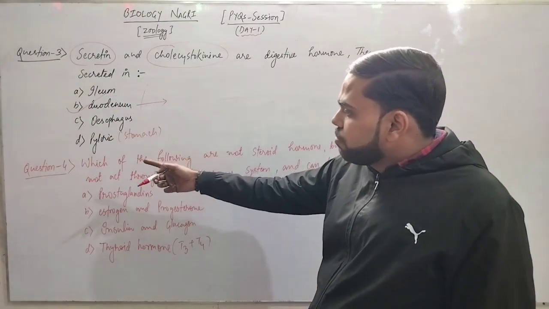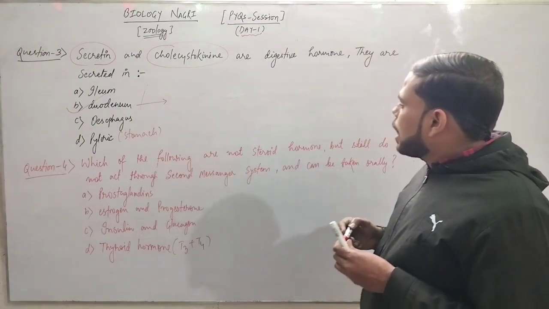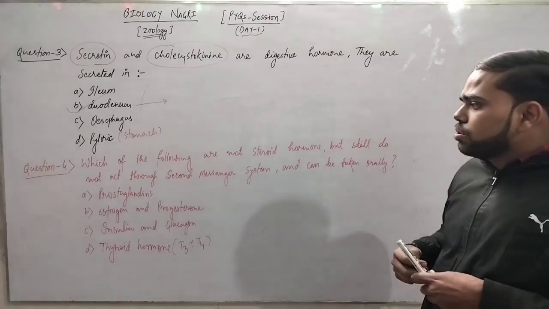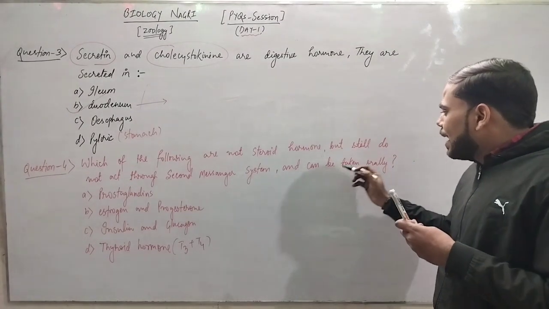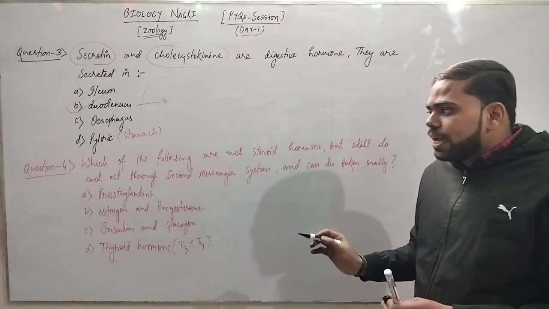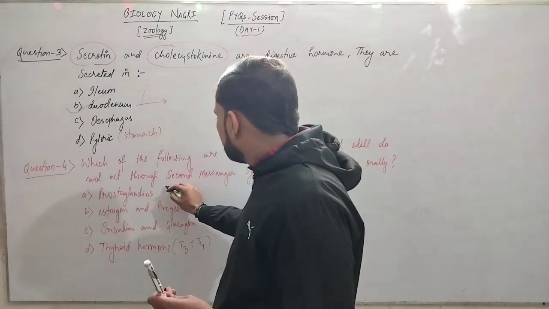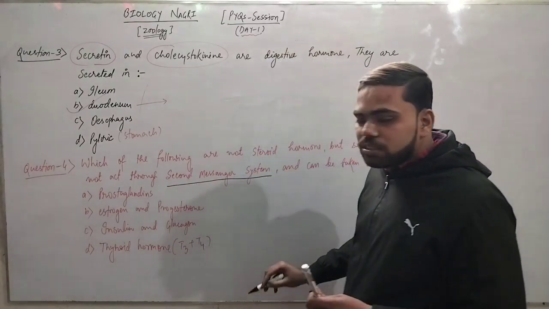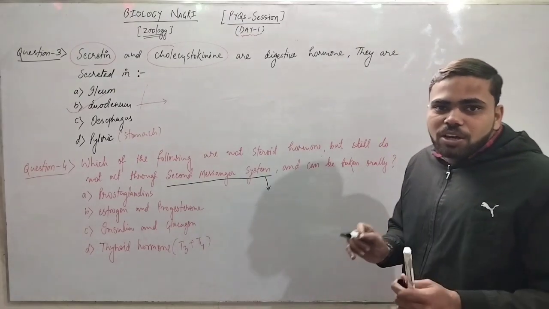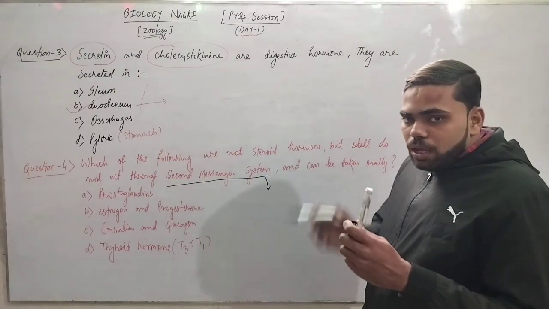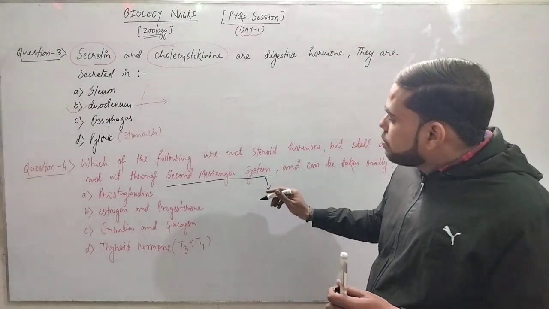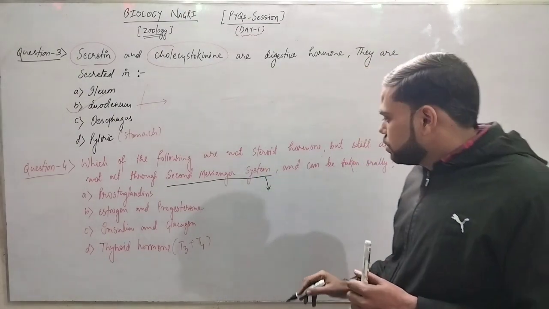Okay. Now question number 4. Which of the following are not steroid hormones but still do not act through the second messenger system and can be taken orally? First of all, in this question, we have to deal with the second messenger system. What is the second messenger system? It is to be understood.